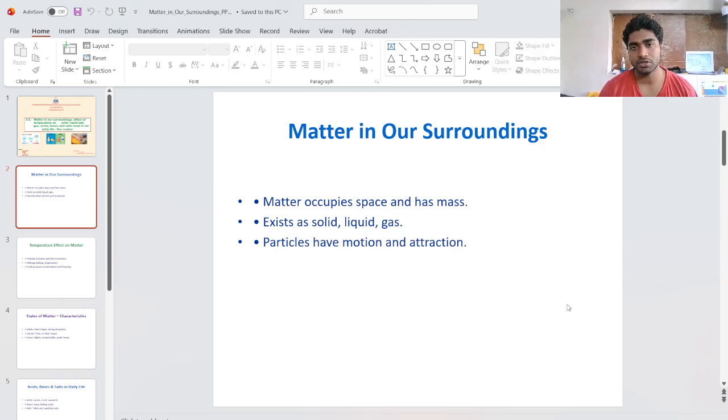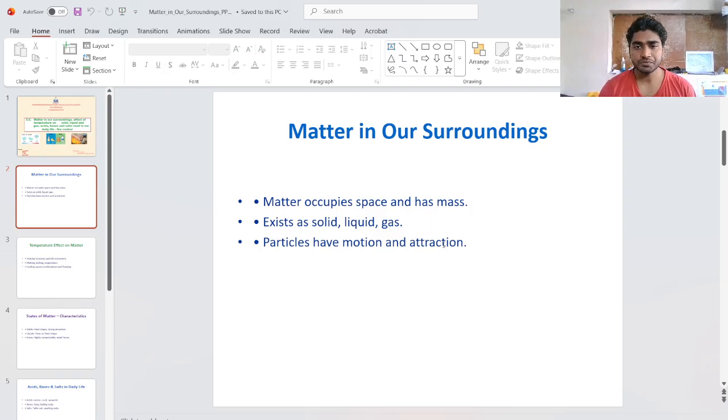Based upon the solid, we can state that a solid occupies considerable space and has a very large mass compared to the liquid or the gases. In a solid the particles are distributed in the shortest distance. The particles have very strong attraction and very low motion. So in the solid the particles are very close in distance.